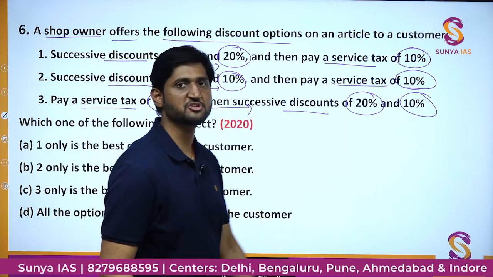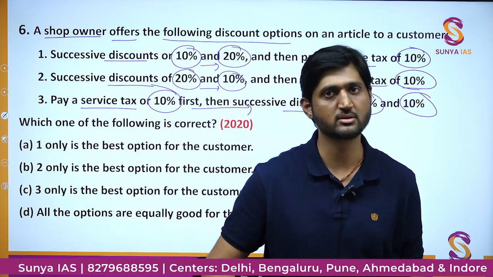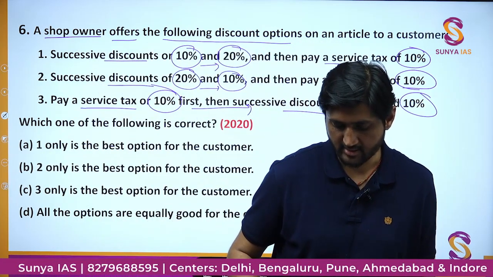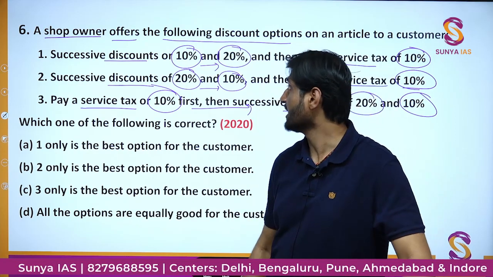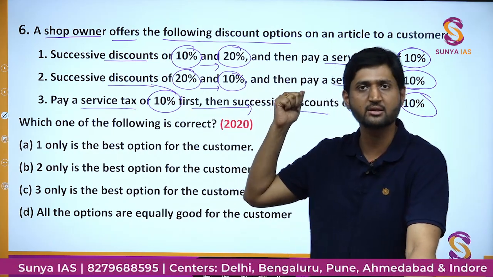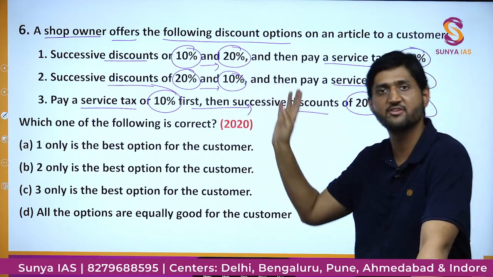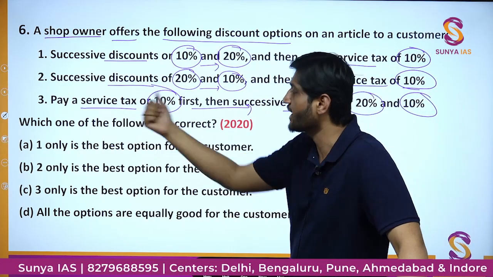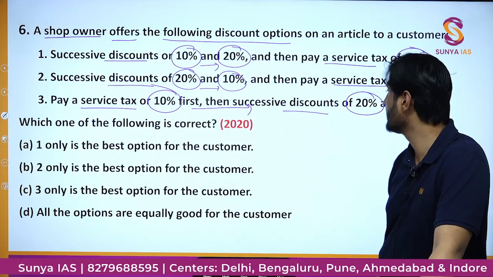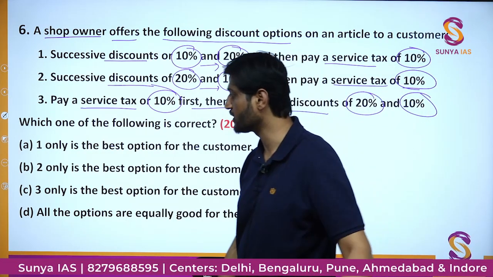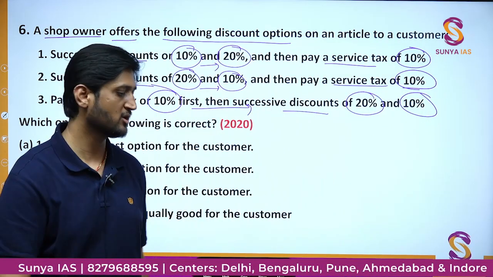So basically a customer is being offered 3 options. Now you can have initially the 2 discounts, then pay the tax, or those discounts can also be in a different order, or you can pay the tax first and then you actually get the discount. So we have to tell which is the best option of all the 3.